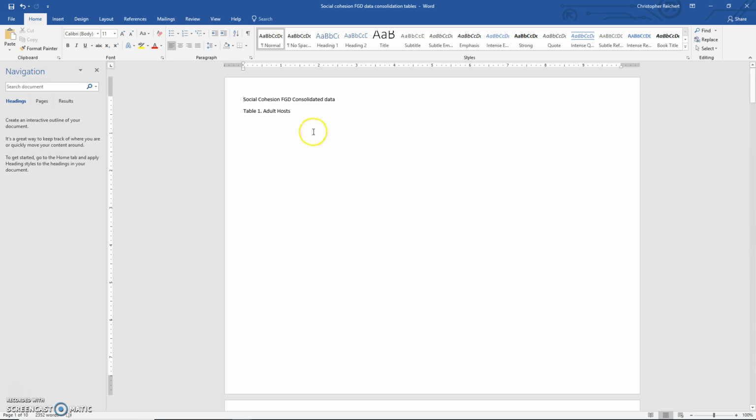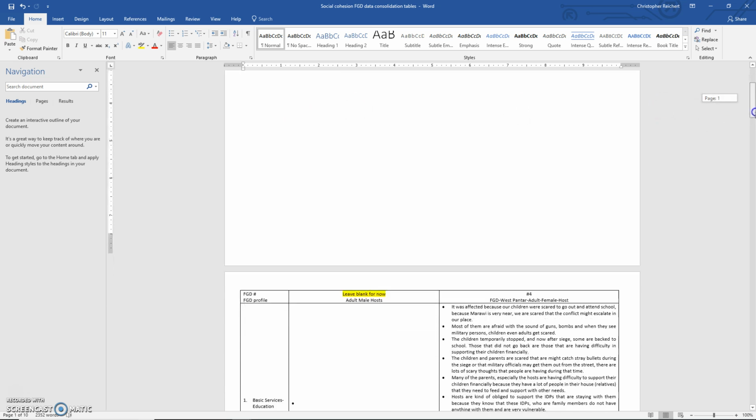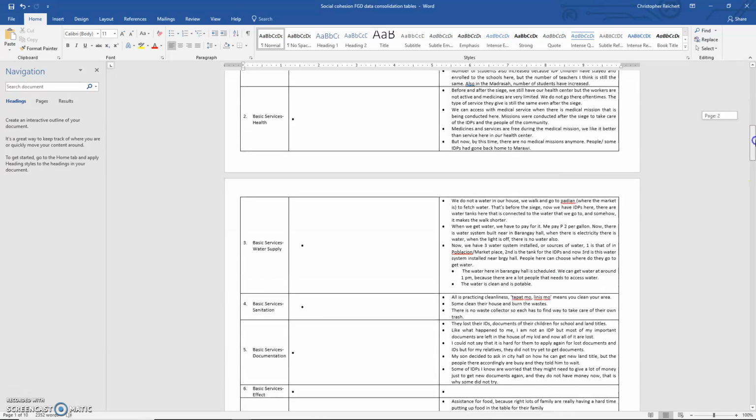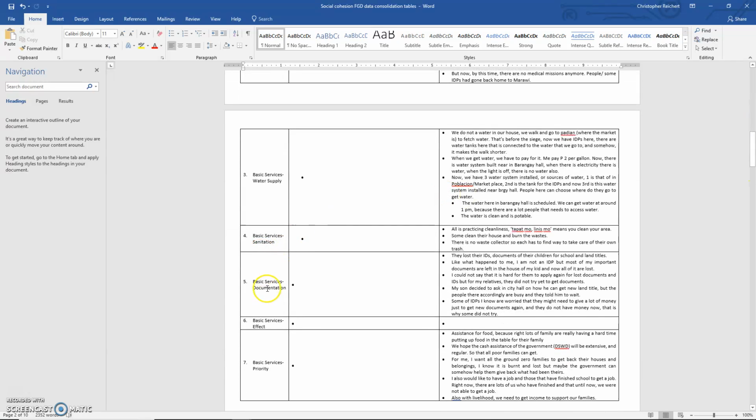In this one there's going to be 4 different tables. The first one is listed here, adult hosts, and if I go down you'll see there's two here. And it's listed by domain, and the domains are 1 through 18, starting with basic services, education, health, water supply, sanitation, and so on.